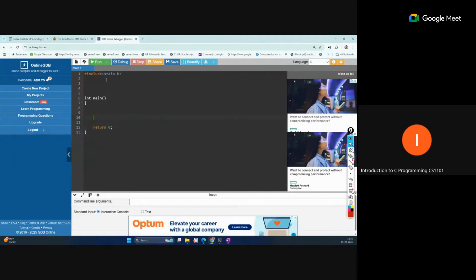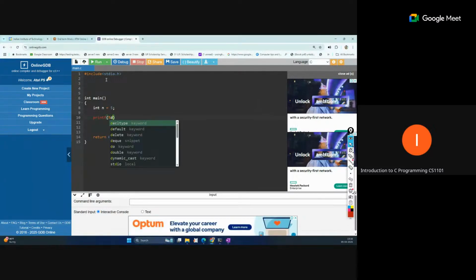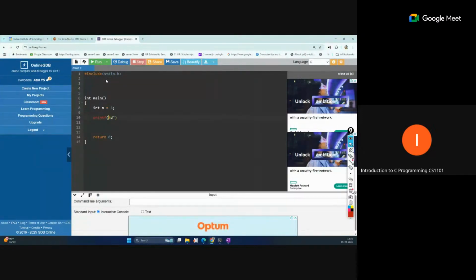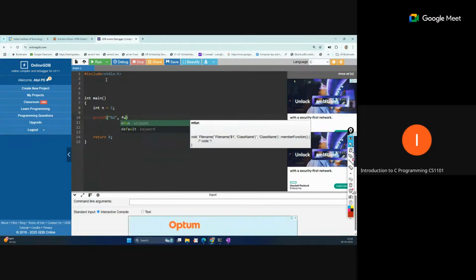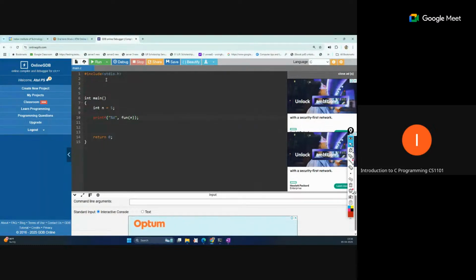Okay. So suppose we want to write a recursive function. Let's define int n equal to some value, suppose 5. And from main, we want to call the function, or we can simply write printf %d and call it from fun here. So fun is a new function that will return the output, and that value we pass to this print statement and it will print the output.